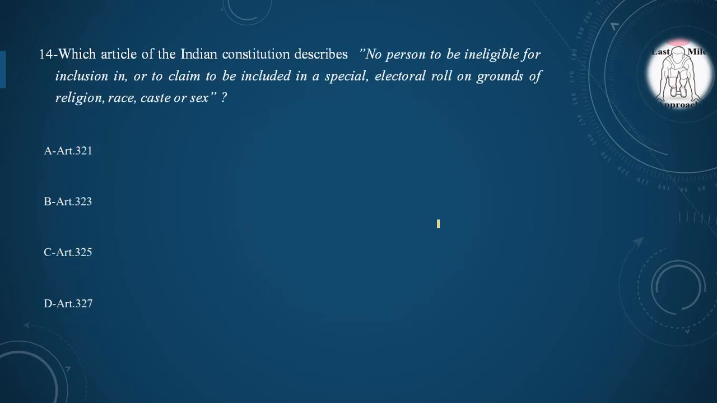Moving to our 14th question. Which article of the Indian Constitution describes that no person is to be ineligible for inclusion in or to claim to be included in a special electoral roll on the grounds of religion, race, caste or sex? Option A, Article 321, option B, Article 323, option C, Article 325, option D, Article 327, and the correct option is option C, Article 325.